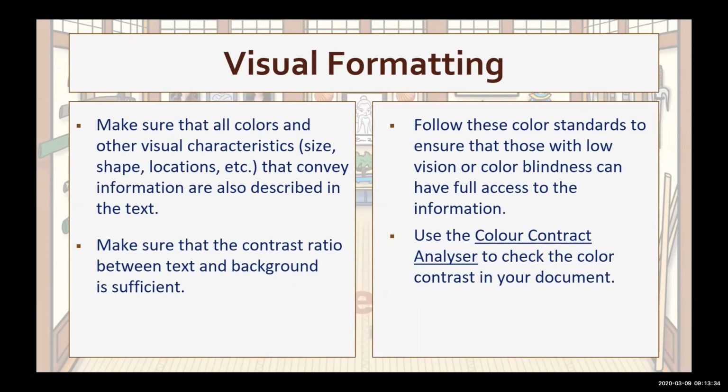Color formatting is also important in making documents accessible. Some users may have color blindness, and some color combinations cause difficulty by making the text seem blurry. Some users may not be able to read smaller print, especially with certain background colors. Never use only a color to denote something such as red to signify something is urgent, unless the actual word urgent is there. Those with visual disabilities, including color blindness, will not be able to tell what you're trying to communicate if you only use color to denote something.